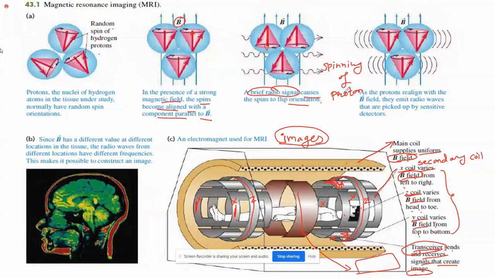So when the proton spins its direction, it will go to a high energy level. Anti-parallel means high energy level, parallel means low energy level. Whenever protons change their spin direction, they will go to a higher energy level. And when they come back to the original position, high to low, they will emit light. That means h nu frequency.